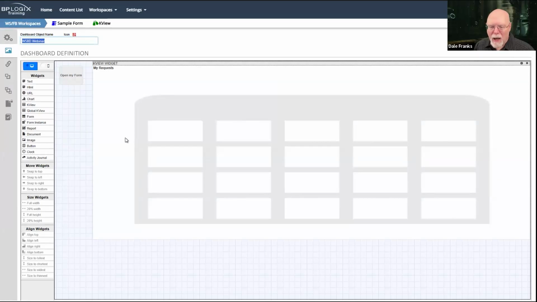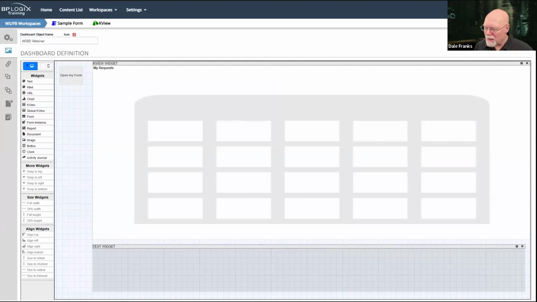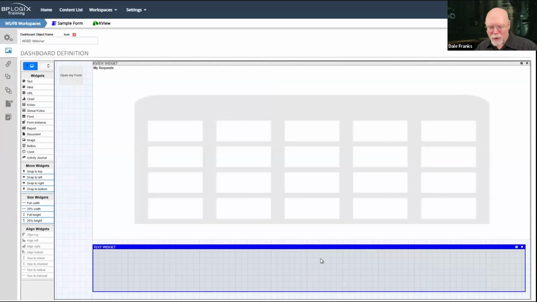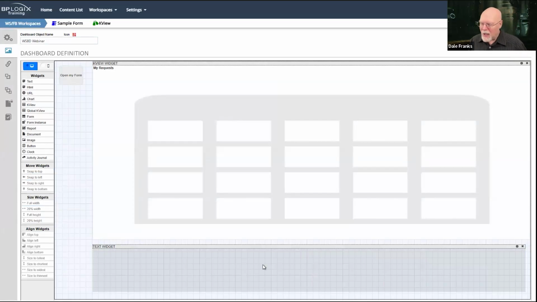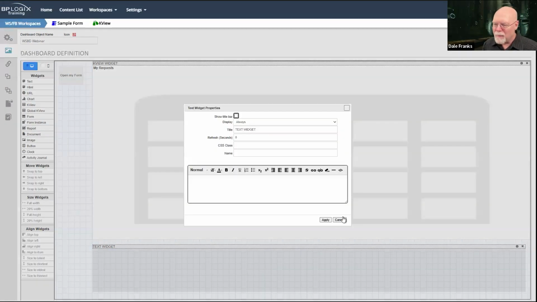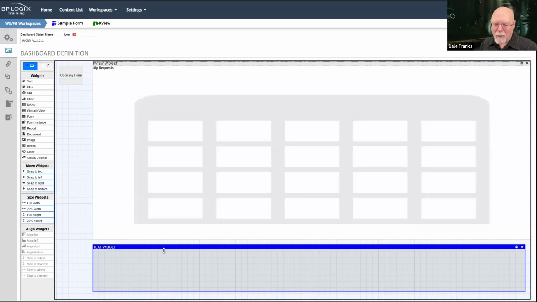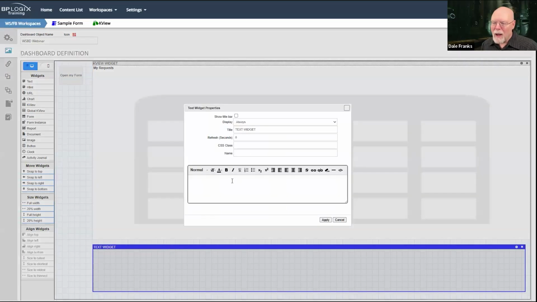Now, the nice thing about having a dashboard, there are also some cool things you can do. There's this text widget, right? I can pull this text widget and I can do all kinds of cool things on here. I can use system variables to determine who I am. I can use a system variable to show my user image here, the last logged in. It's just a text widget, right? And so this is kind of cool. I can use this editor with it, but I can also use system variables with it, right?